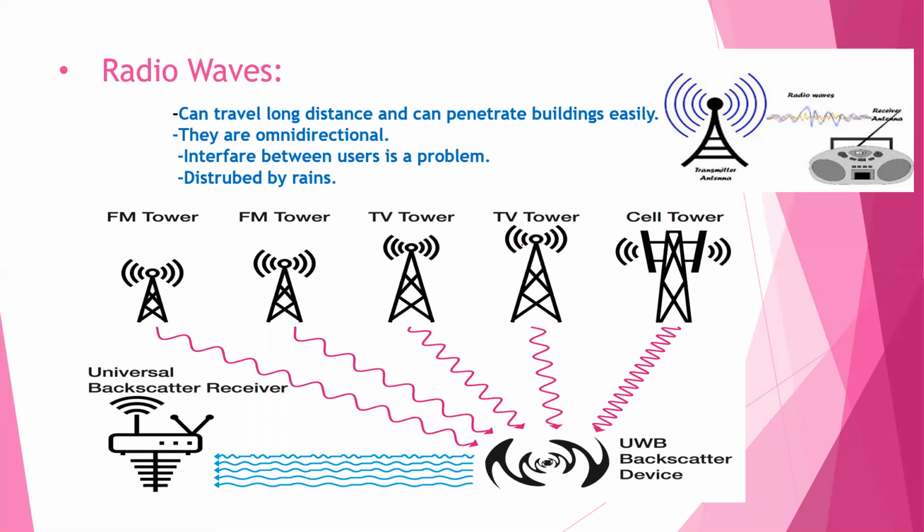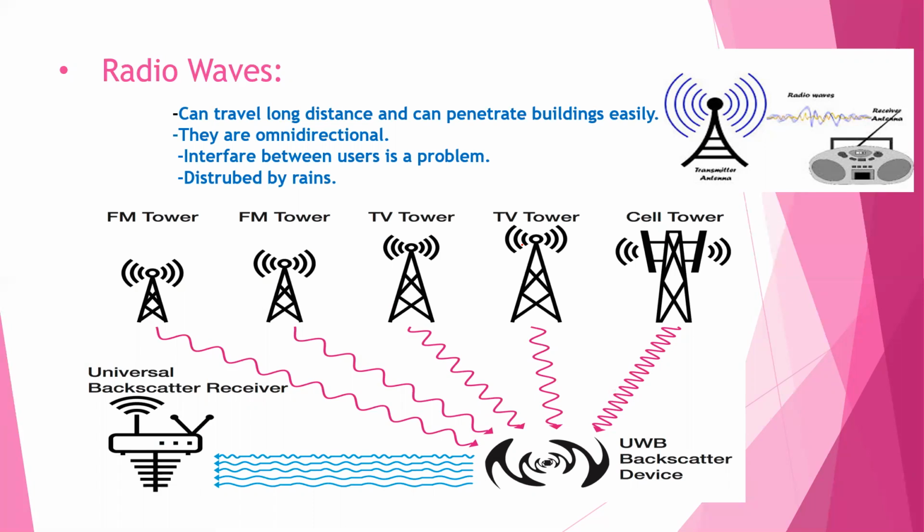Radio waves are omnidirectional, means the waves travel in all directions in the free space so that there is no need to place the receiver or transmitter along a direct line of sight. Means radio waves are omnidirectional, they transfer in any direction. So there is no need to place transmitter and receiver in a line of sight.